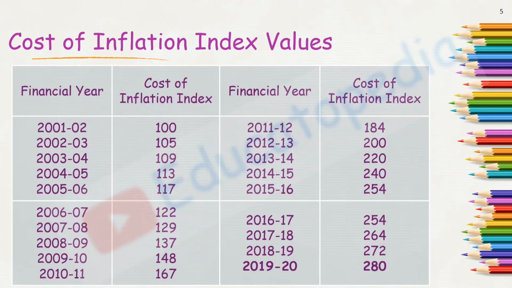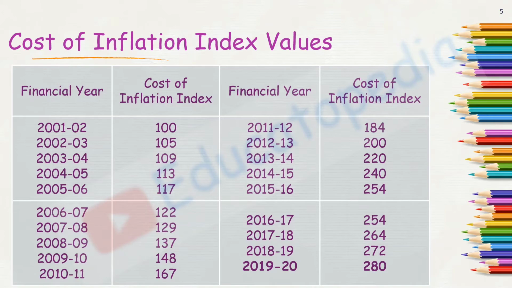Now let's see how we are going to compute. Say for example, I have purchased an asset in the year 2001-02, and today in the year 2019-20 I am selling this asset. So these are the previous year, the financial year for which I am computing the capital gain. So in the financial year 2019-20, if I am selling any particular asset, then how will indexation happen? Cost of asset into 289 divided by 100. So this is how I am going to compute the indexation. Further we are going to see the formula, but just for your information I told you right now. So these are the cost of inflation index.